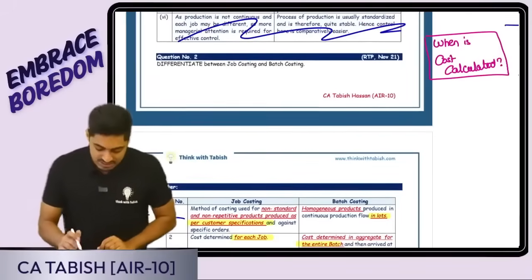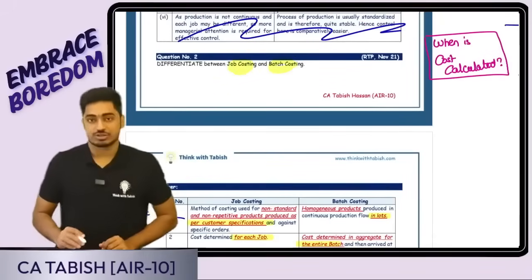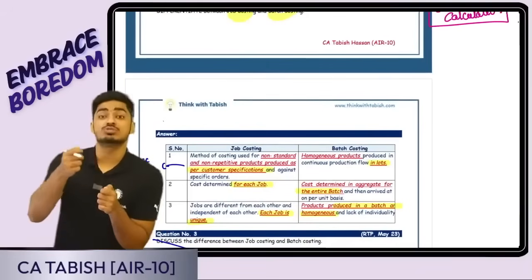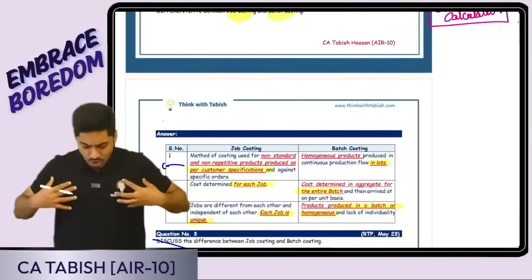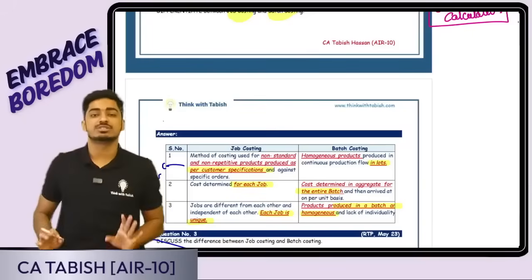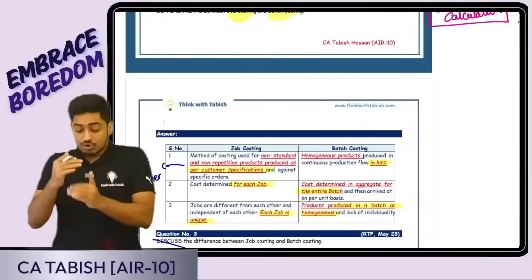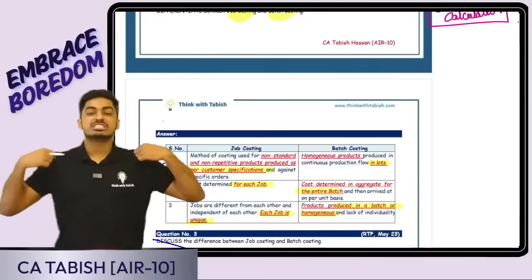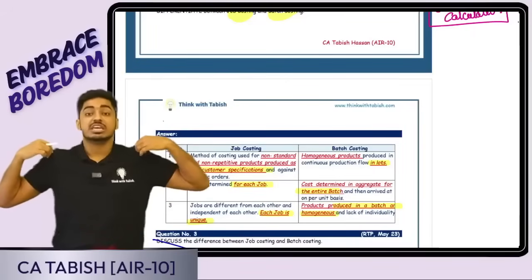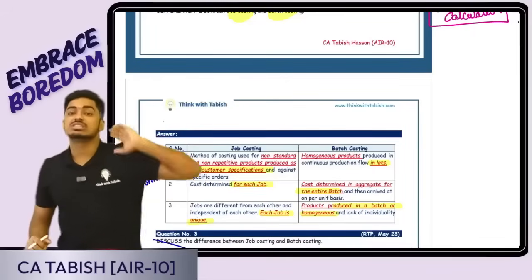Second question is, what is the difference between job costing and batch costing? Job costing, I'm producing goods or services based on the specific requirement of customer. Furniture manufacturer, based on what I tell, how I want the furniture, he'll produce and give to me. Batch costing, so homogeneous product is produced. These goods are produced in a batch. Say for example, shirt manufacturer, he is producing this shirt. He produces in a batch of 1,000 shirts.